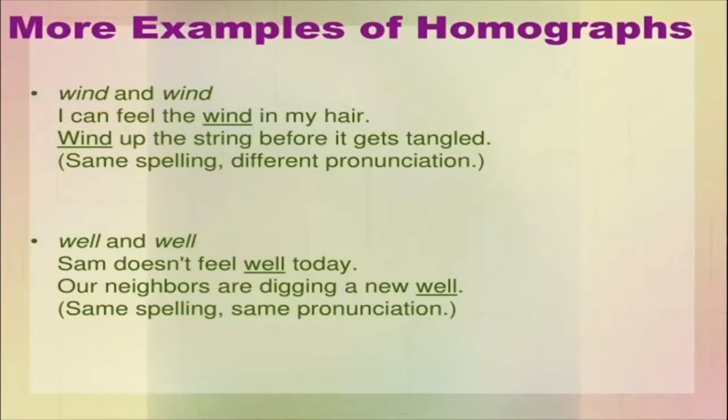Wind, air, breeze. Okay. And the other one is winding. For example, you wind the clock. Okay. Nowadays you don't have clocks which you need to wind. You wind the string, means you take a string and you roll it up. That is also called winding. W-I-N-D, wind.